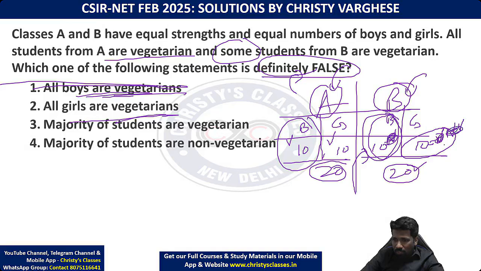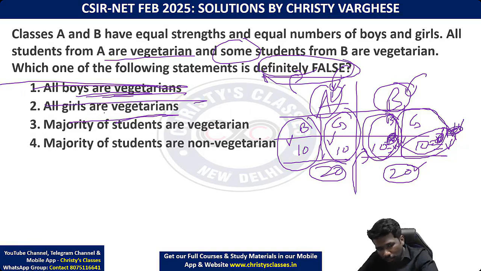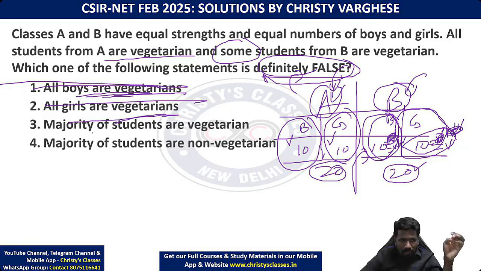Instead of these being non-vegetarians, what if all these girls are vegetarians and the boys are non-vegetarians, or some of them are vegetarians? In that case all girls are vegetarians in class A, and the girls in class B being vegetarians is also possible. So the argument that all girls are vegetarian is not definitely false. Is it clear? Majority of the students are vegetarian.